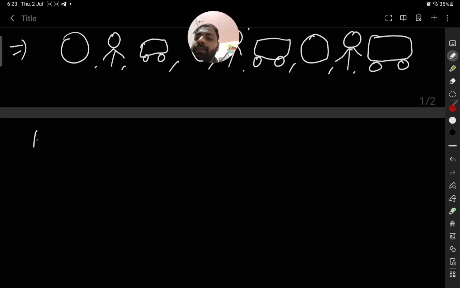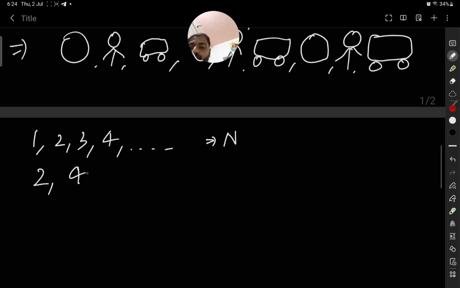For example, 1, 2, 3, 4. This is a sequence of natural numbers. Or you can say some other examples such as 2, 4, 6, 8. Can you tell me the next term?